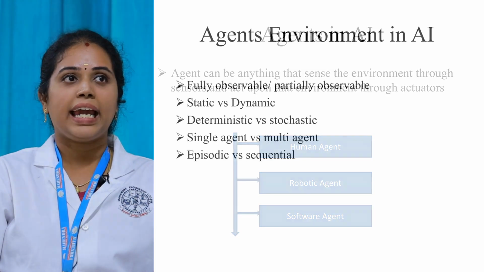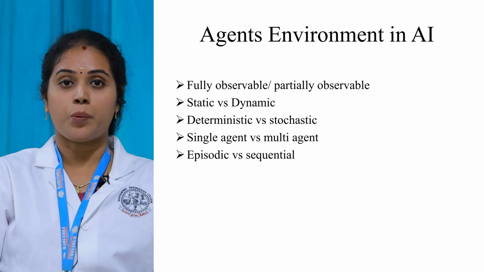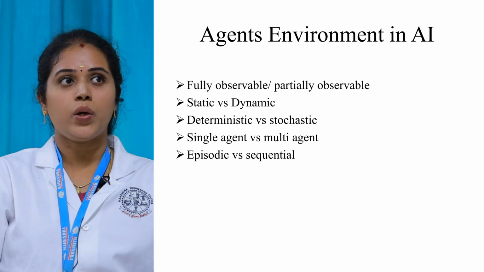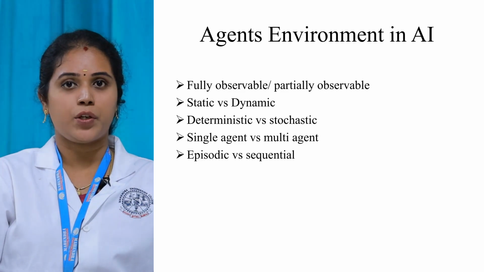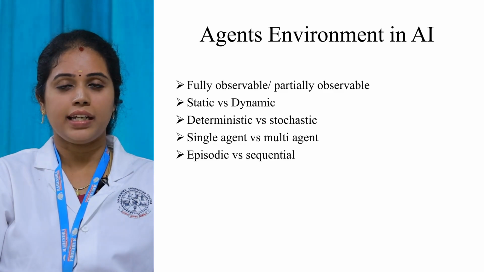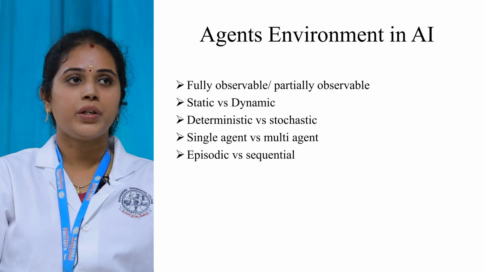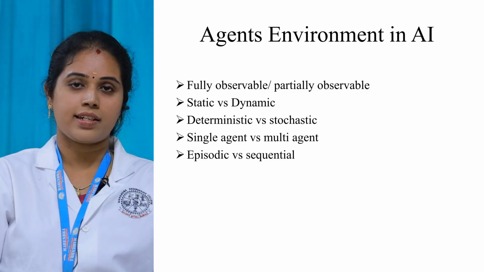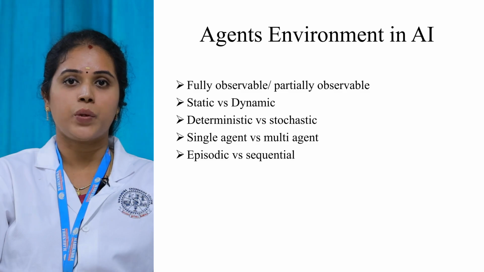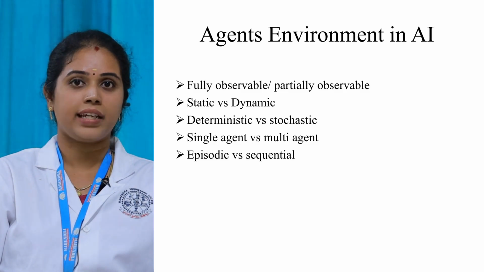The next one is agents, environment and AI. We have different types of environments in the view of an agent. These are all the features of an agent's environment. The first one is fully observable and partially observable. The second one is static versus dynamic. Third one is deterministic versus stochastic. The fourth one is single agent versus multi-agent. The final thing is episodic versus sequential.